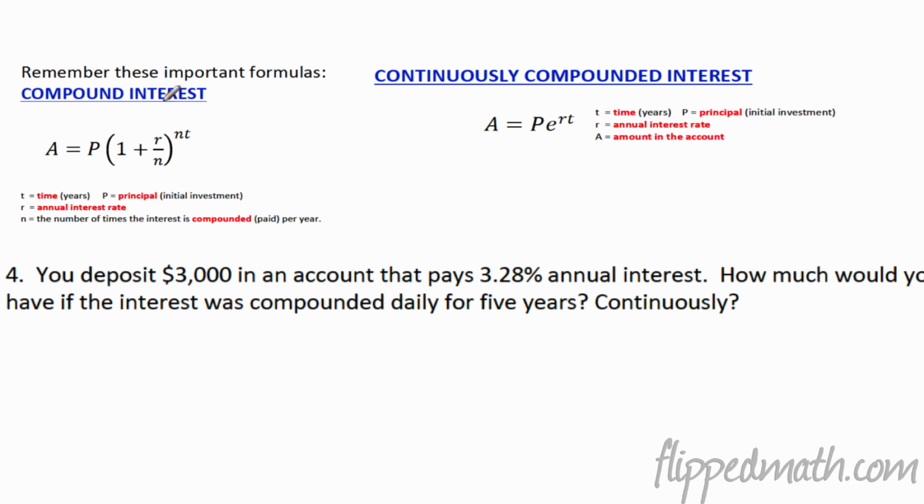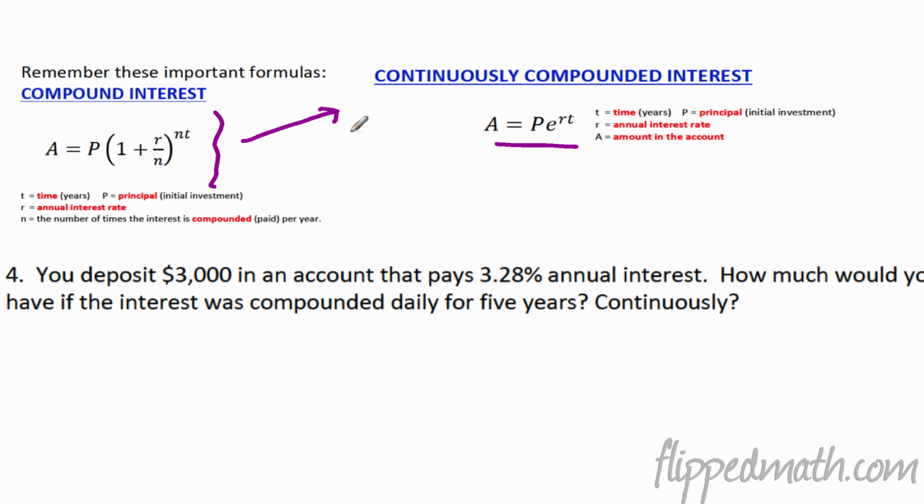All right, so next part, we're going to talk about interest formulas. We have 2 different types of interest. We have compound interest and then continuously compounded interest. The difference between the two is whether you compound continuously or several times throughout the year, so we have to use a different formula. In fact, this formula here is what you get when you take the compound interest formula and take n to infinity: you basically get P e to the rt. But you can look that up in Algebra 2 if you want to.